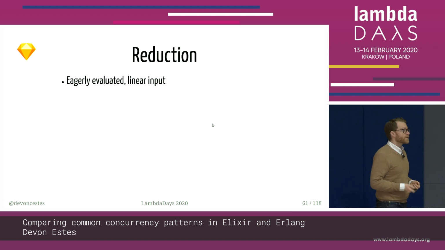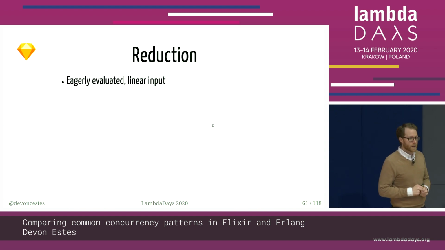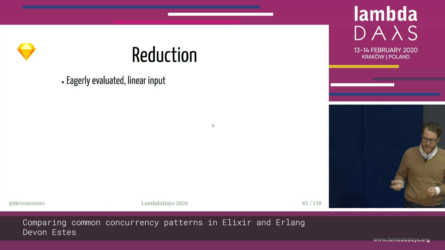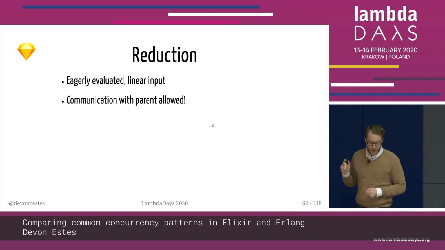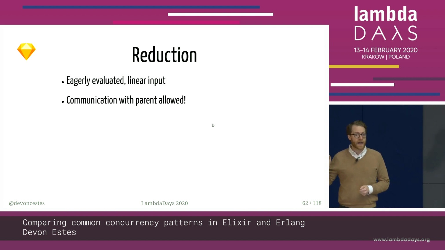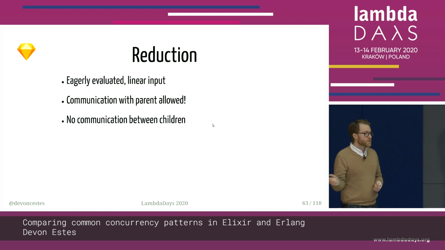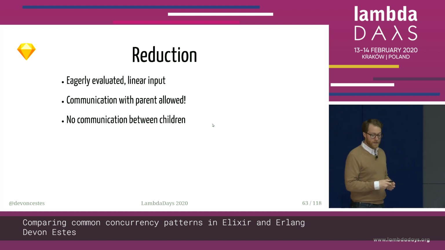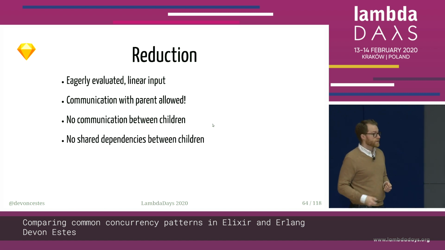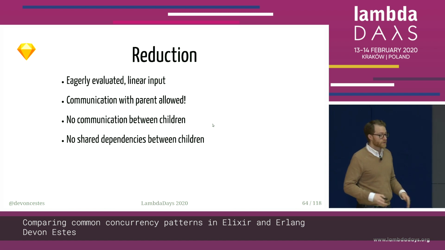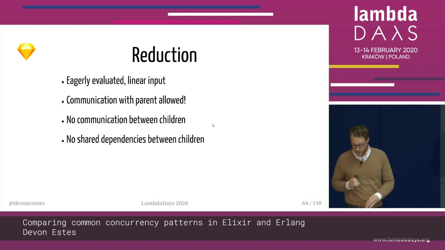Reduction. What sort of problems fit this pattern really well? With reduction, we still have an eagerly evaluated linear input, but the big difference is now we can communicate back to the parent. The children can send messages back to the parent. We're still not sending any messages between the siblings, between those child processes, and there's still no shared dependencies between those child processes. If you have some sort of shared dependency, things are not going to go well.